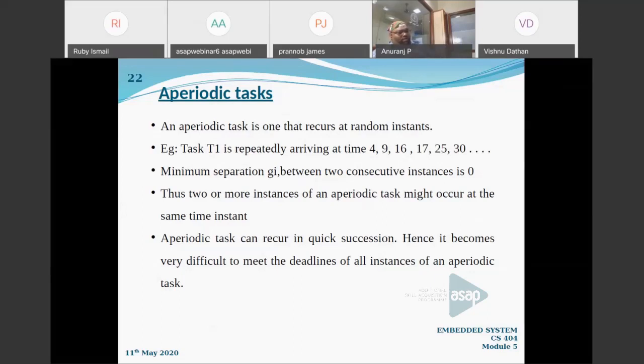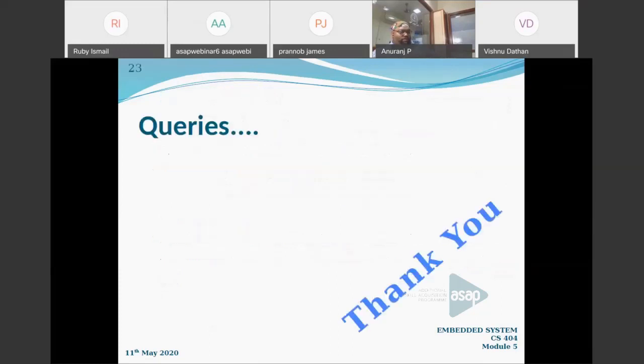Either we will go for priority and we cannot follow all tasks if it is coming as an aperiodic.